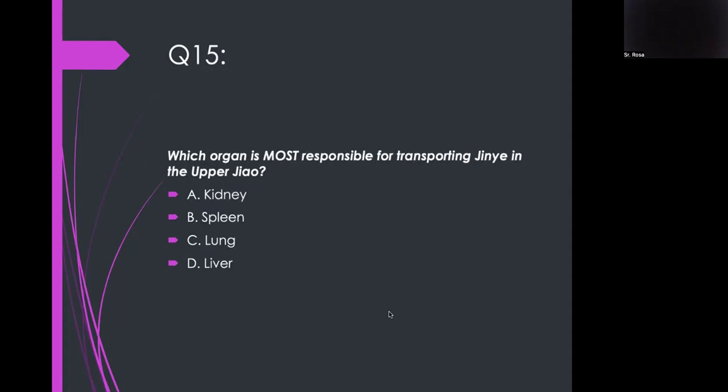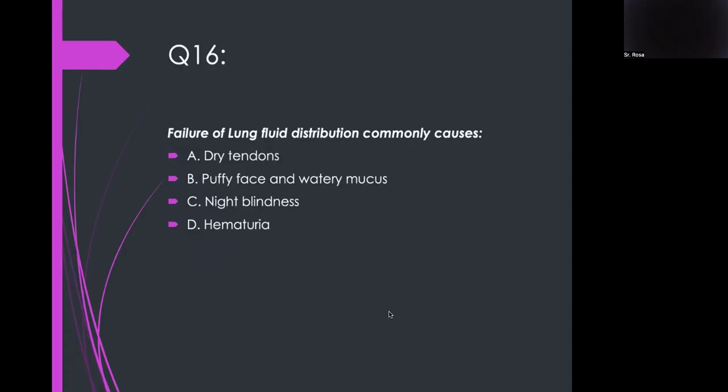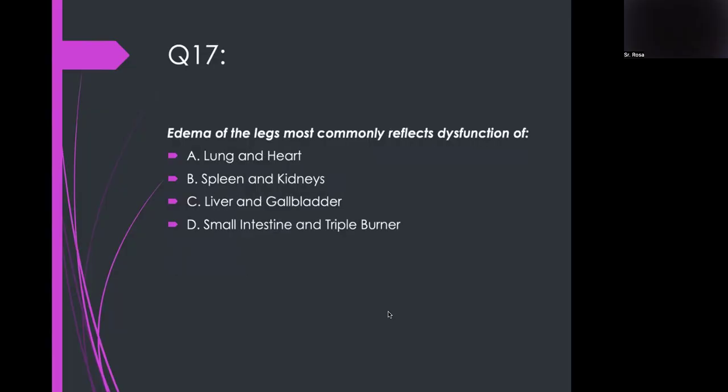The upper jiao is associated with which image? Mist. Which organ is most responsible for transporting Jin Ye in the upper jiao? Lungs. Failure of lung fluid distribution commonly causes puffy face, watery. So you would know what to do if you see a patient with puffy face.